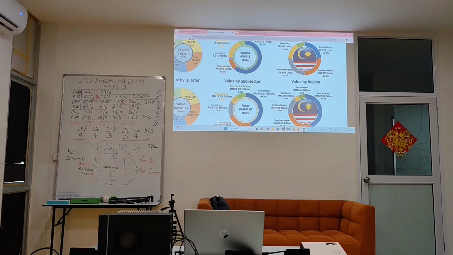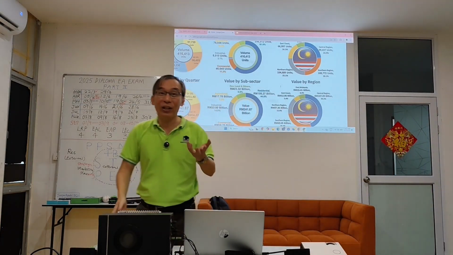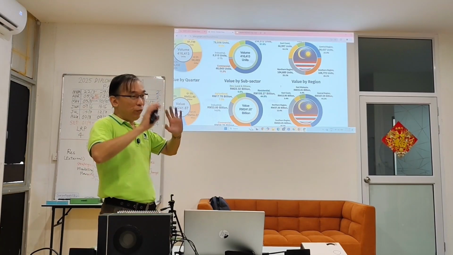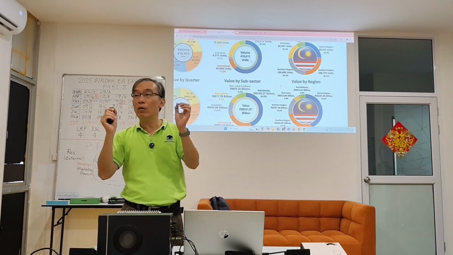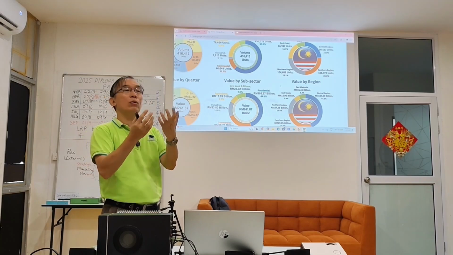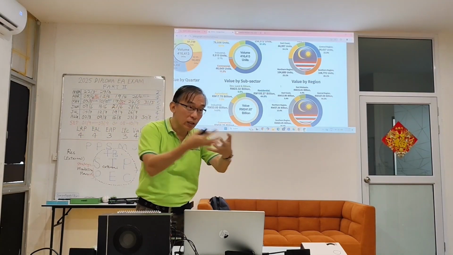So imagine this figure is the transaction, your sales in Sarawak. How much do you take as your percentage? You will take your percentage at 2 to 3%, correct? So are you being paid 2 to 3% of this value if the whole value happened in Sarawak? So how much is that amount of money? This is your potential to make money if you are in real estate transactions. This is one figure, the value figure, that can tell you your potential to earn, because you earn a percentage of this transacted amount.